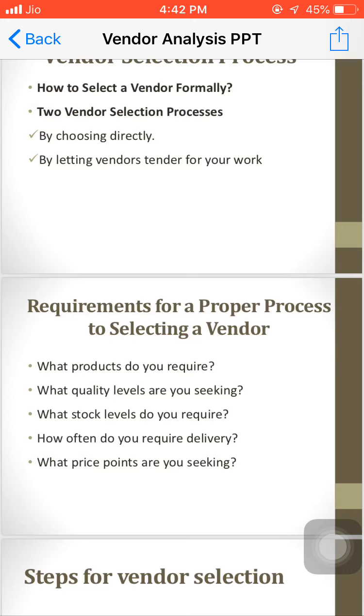How often do you require the deliveries? That is nothing but EOQ analysis. EOQ is economic order quantity, that is, what exact order we should give, so that with minimum orders we get the maximum material, and are able to satisfy the entire demand from the site also. And the last part is, what price points are you seeking? Price points means we have some adjustment.